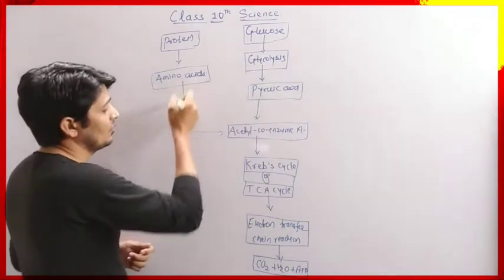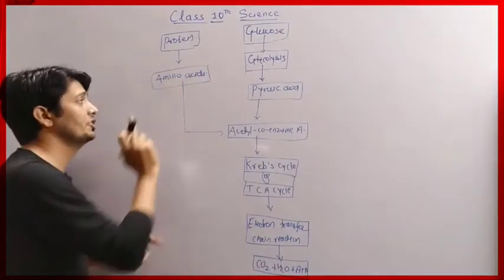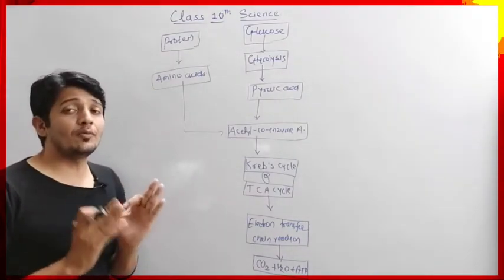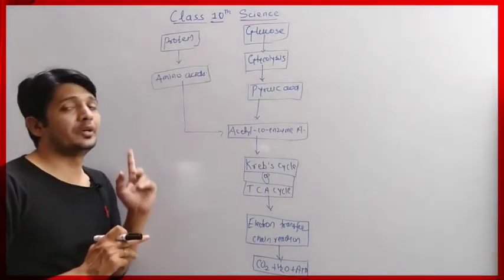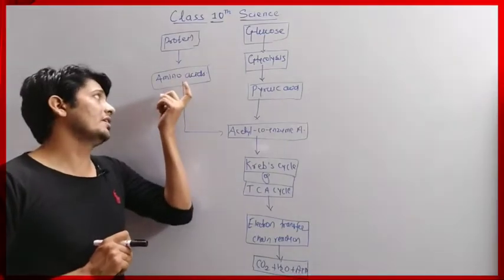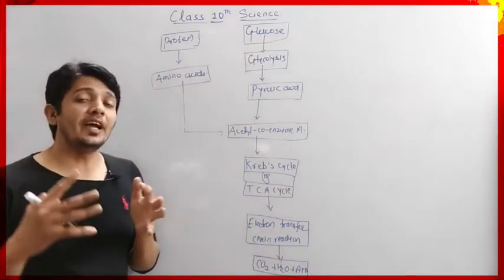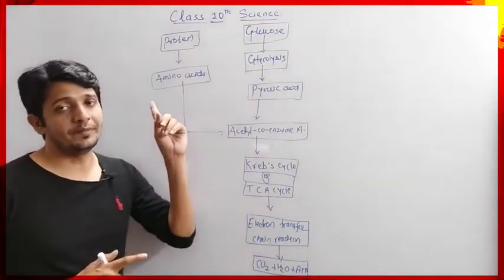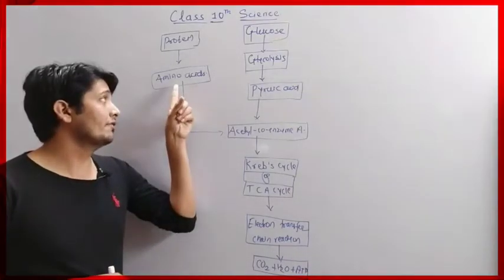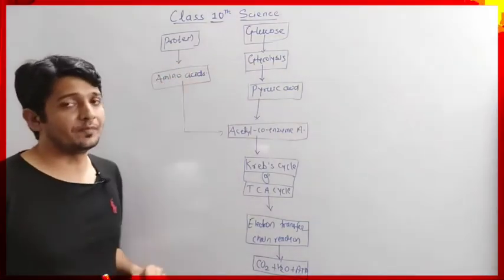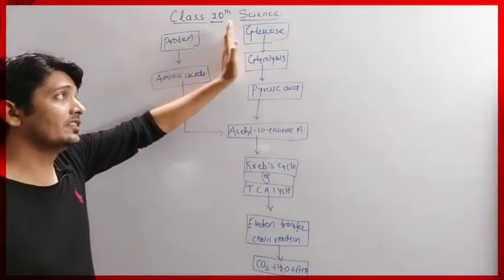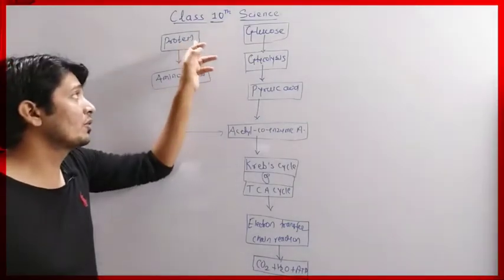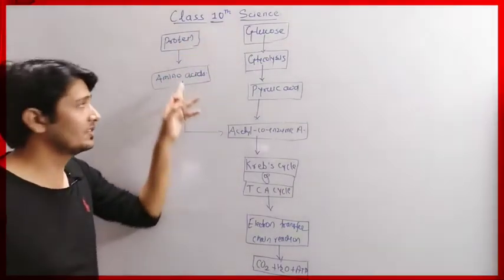Then protein breaks down into amino acid. So amino acid is nothing but the simpler form of the protein. Okay, infinite numbers of amino acids undergo polymerization to form protein. So the polypeptide chain of amino acids is called protein. Okay, so when there is a lack of glucose in our body, then protein helps in energy production in the